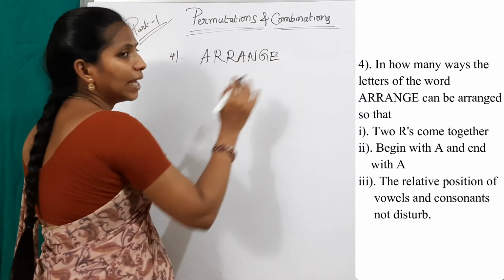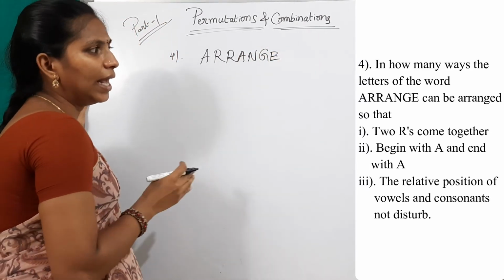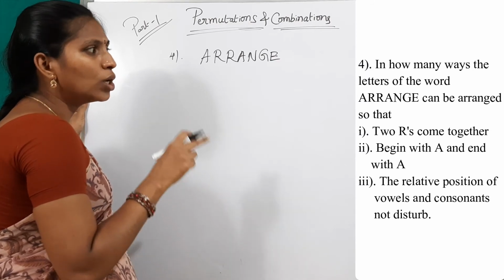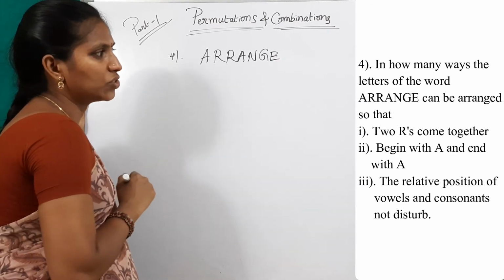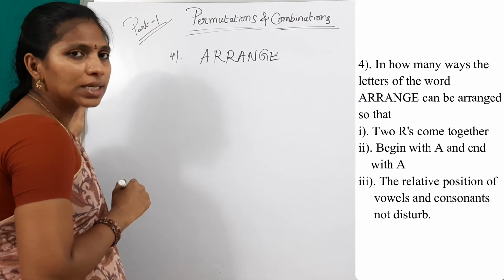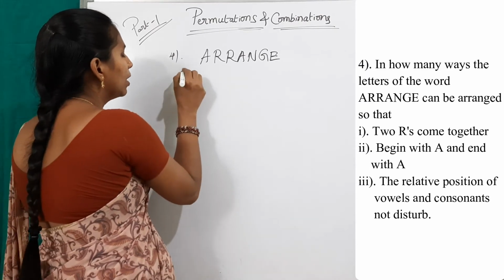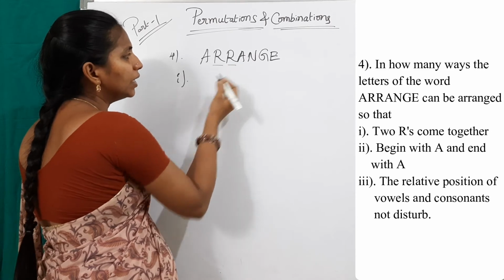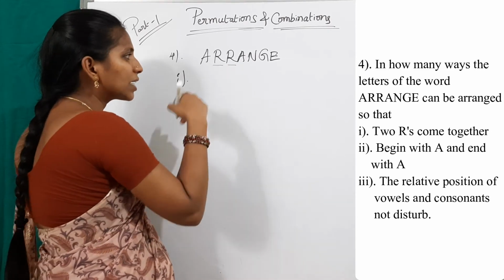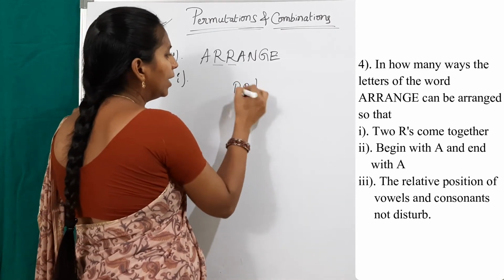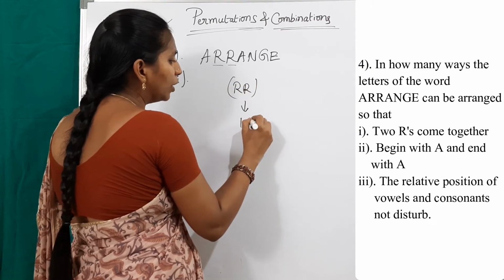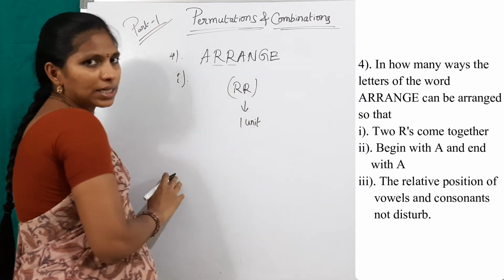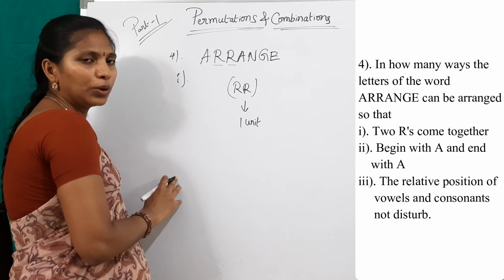What is the word? Arrange. The letters of the word arrange can be arranged so that, first sub question, 2 R's come together. How many R's are present here? 2 R's. 2 R's come together means treat these 2 R's like one unit. Yes or no? One unit.